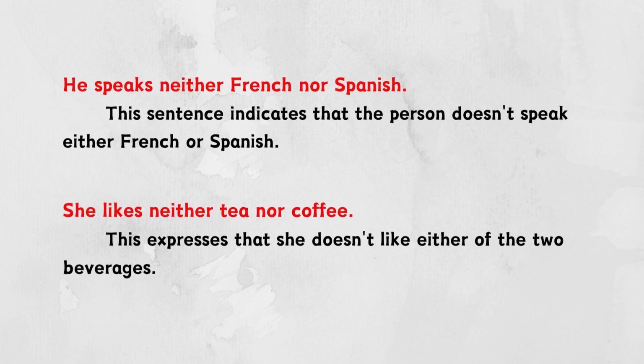He speaks neither French nor Spanish. This sentence indicates that the person doesn't speak either French or Spanish. She likes neither tea nor coffee. This expresses that she doesn't like either of the two beverages.